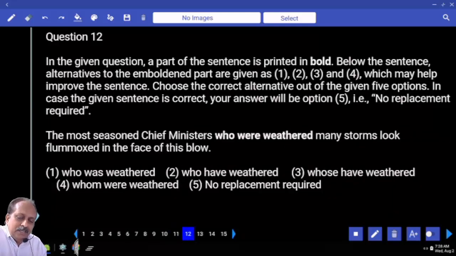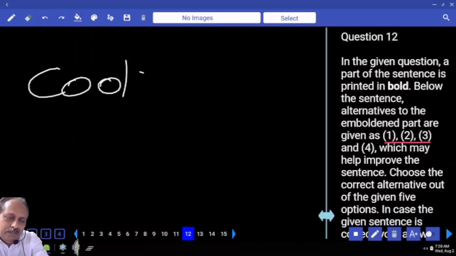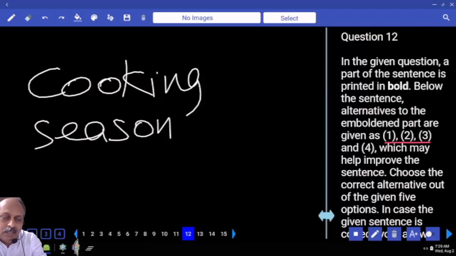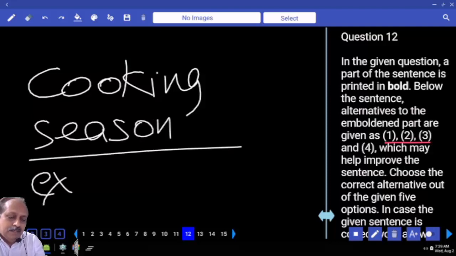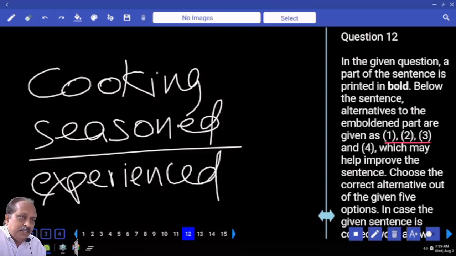The most seasoned chief ministers. Underline the word seasoned. Those who know something about cooking know the word season, for a particular dish. You all know that. But here seasoned means something different altogether. Seasoned means experienced. What does it mean? Seasoned politician, a typical combination. Experienced politician. An important word.